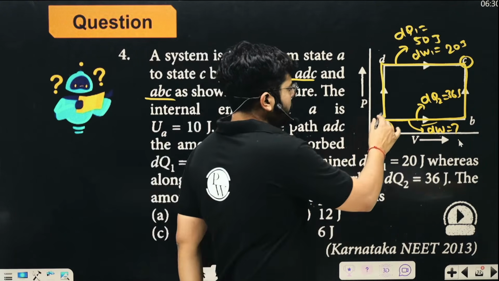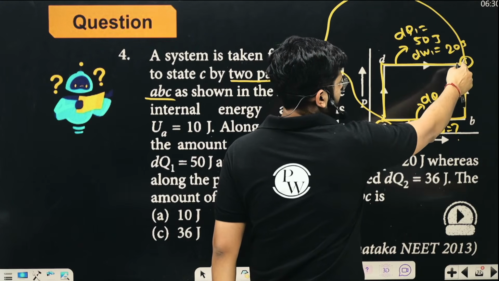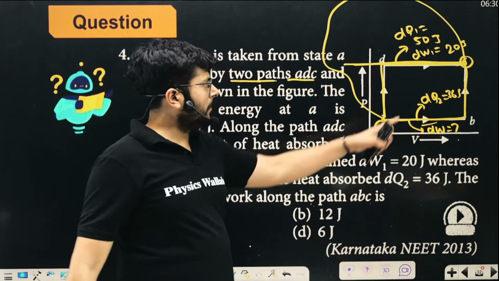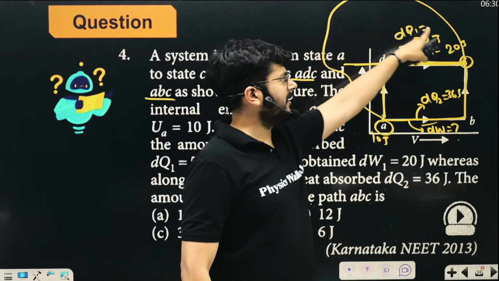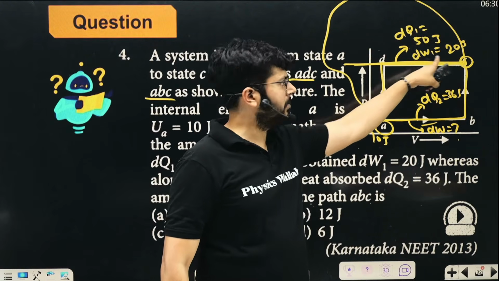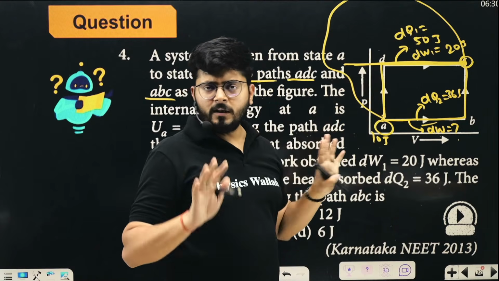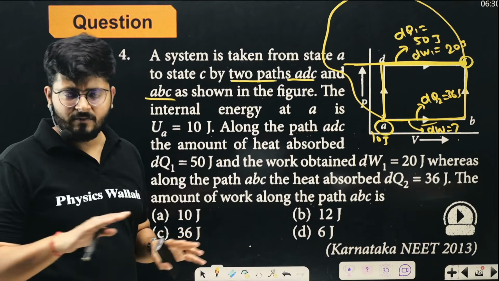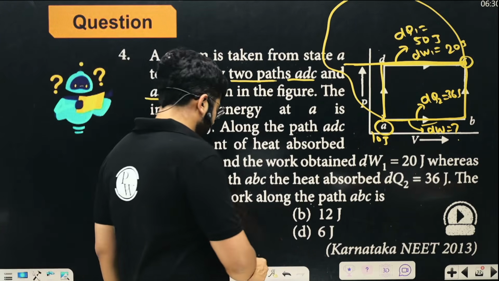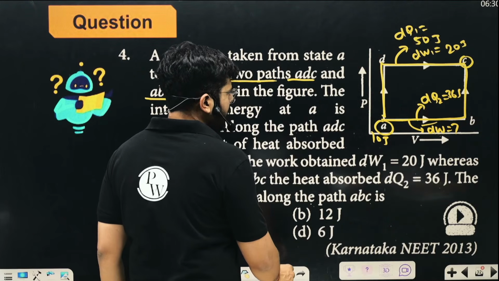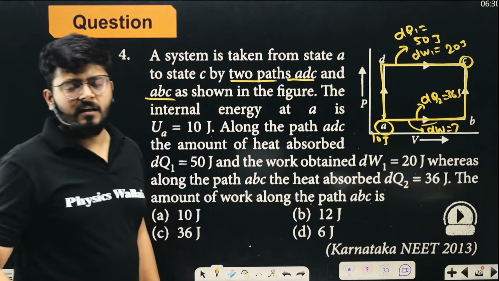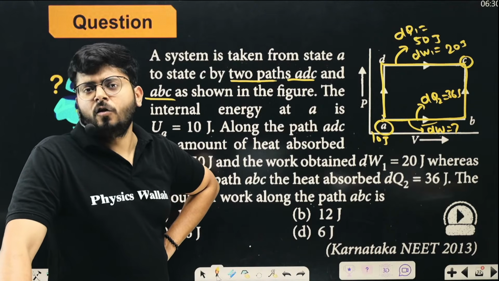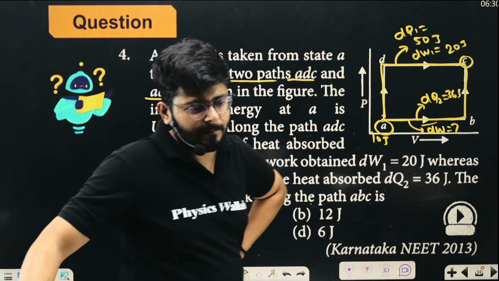For example, you follow any random path and come back to C. The pressure at C is given, right? The pressure at C is only this much, yes or no? So the pressure at C is independent of the path you have taken. Once you are at C, the pressure is already defined. So the values of point variables like pressure, volume, temperature, and internal energy are point functions. They are not dependent on the path chosen. I hope the idea is very clear, right?